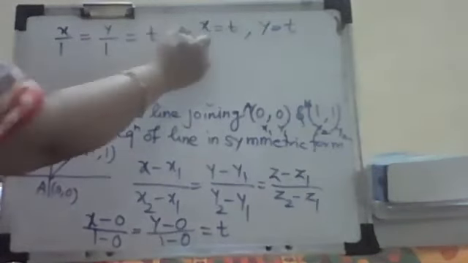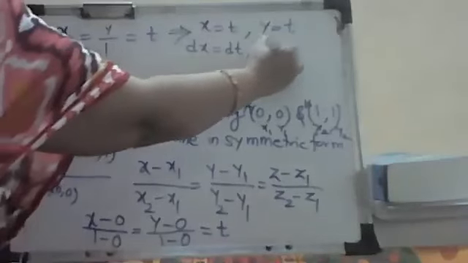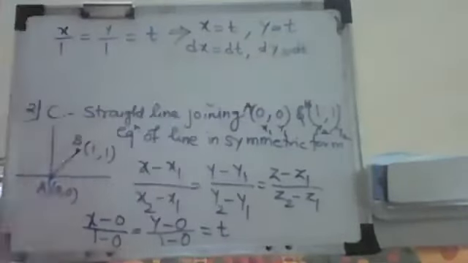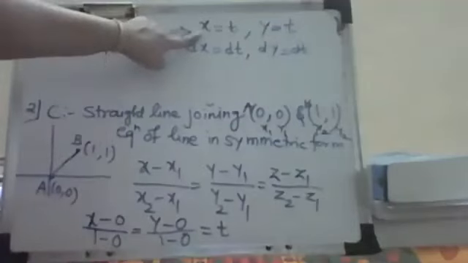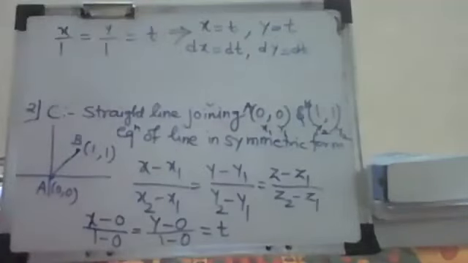Now from this we will calculate dx. What is dx? dt. What is dy? dt. That means I am writing this in parametric form. The meaning is we are writing the x and y coordinates in terms of the parameter t. Now I have to find the line integration.